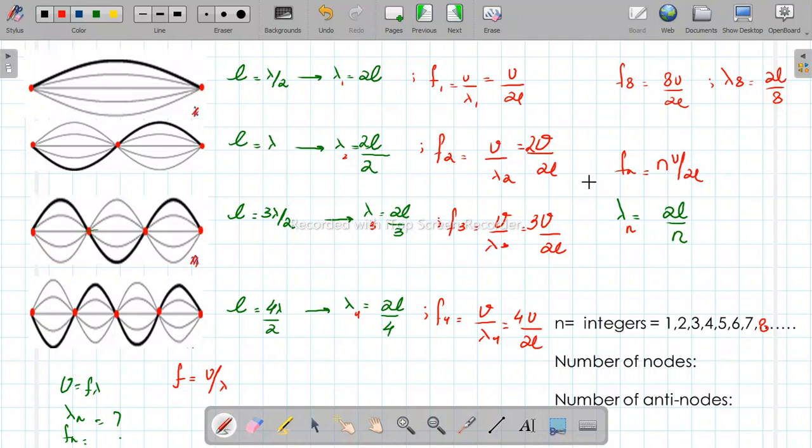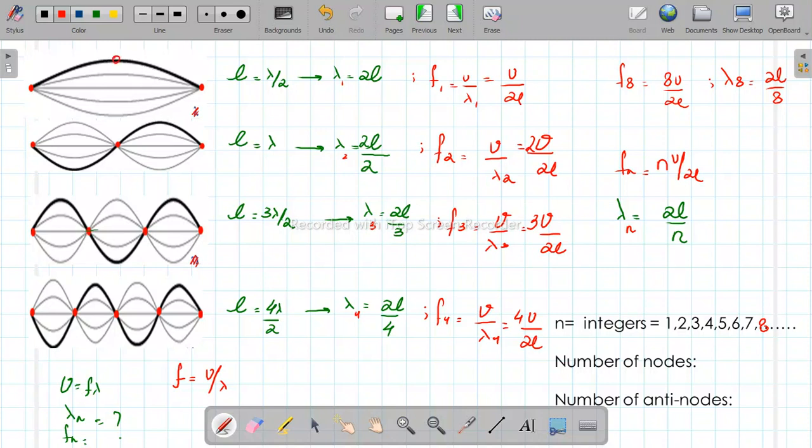They might ask you to point the number of nodes or antinodes in the respective harmonic. For suppose they can ask you to label the number of nodes in sixth harmonic. How do we get to sixth harmonic? Do we need to first of all plot the sixth harmonic and then count how many nodes or antinodes are there, or is there any general formula to get to the final answer as well? Let's generalize a formula.